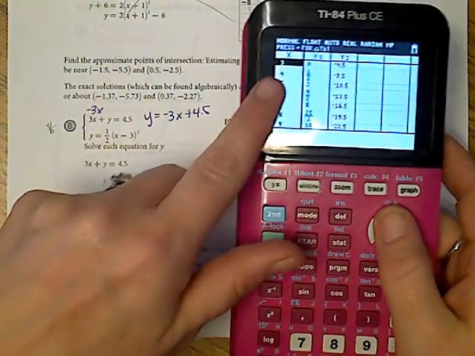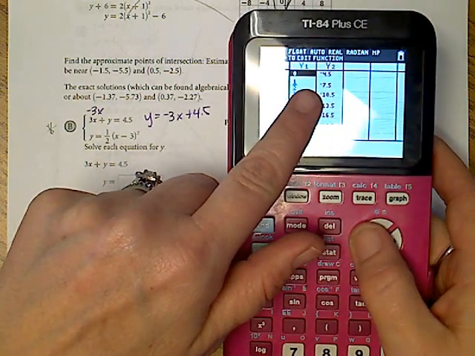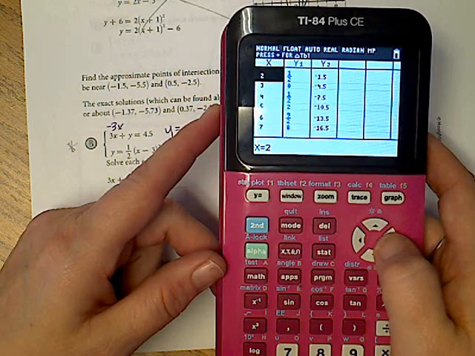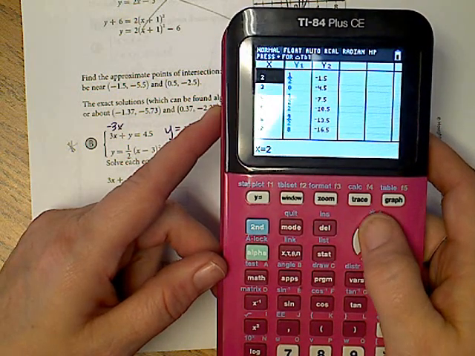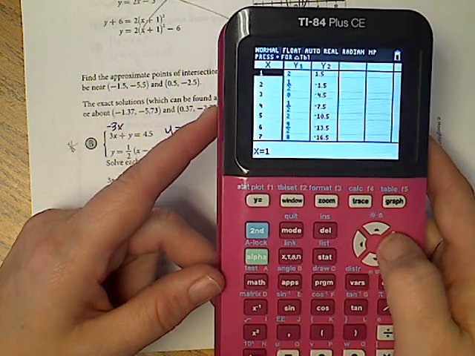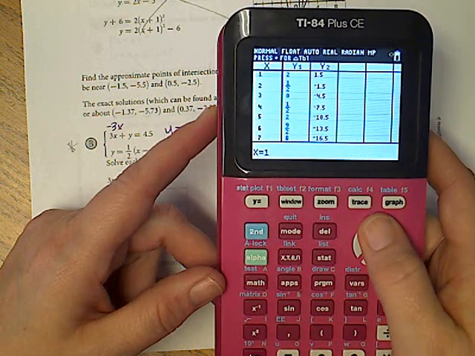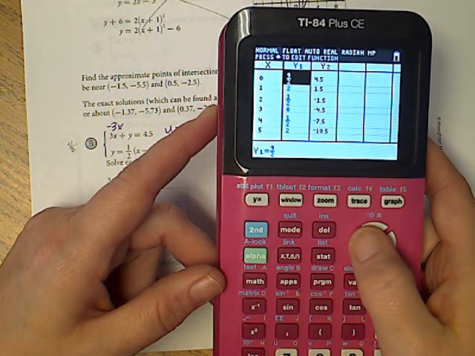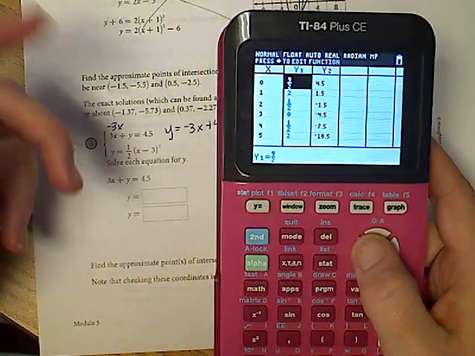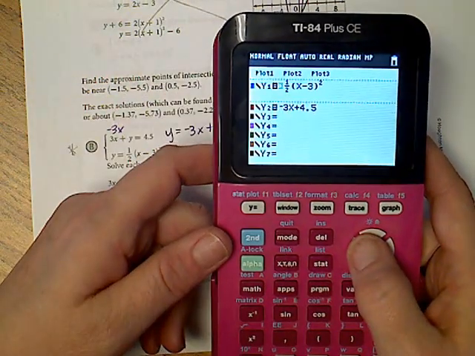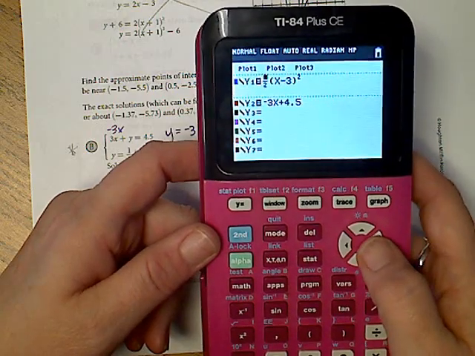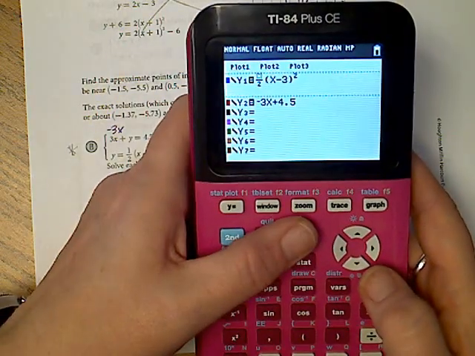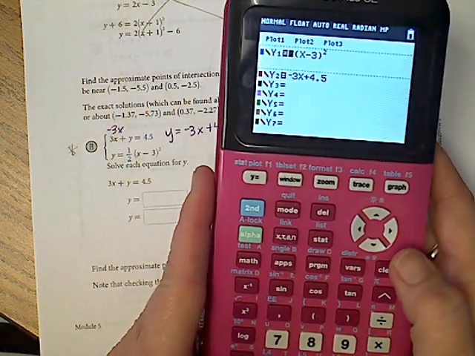So if you notice when x is 3, they do not share the same y value. y1 and y2 do not match. So I'm going to go up to 2, they don't match. I'm going to go up to 1, still they don't match at 1. At 0, I can't tell if they match or not. One's a fraction, one's not. So let me go back to y1. Okay, this one's a decimal, so let's change this. Let's delete that and put 0.5.